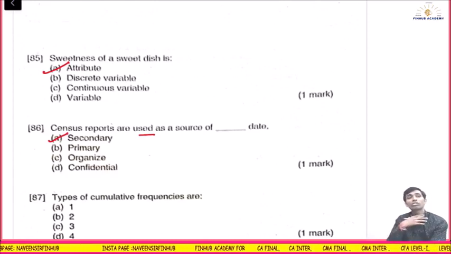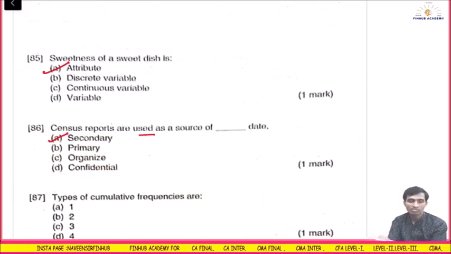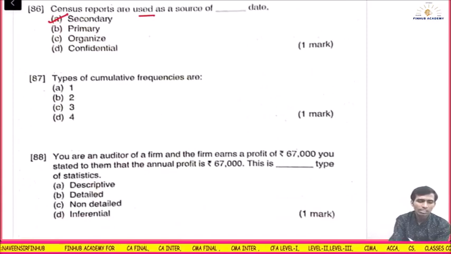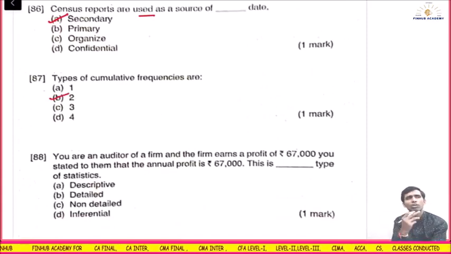If I am using data for government, it's primary data. For me, it will be secondary data because I have not collected it. Types of cumulative frequencies are less than and more than. Two cumulative frequencies, less than and more than, we already discussed.